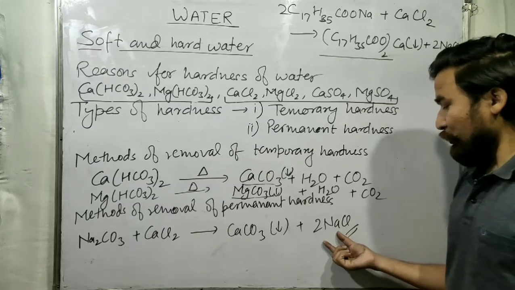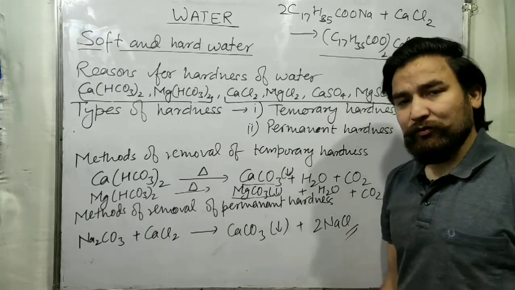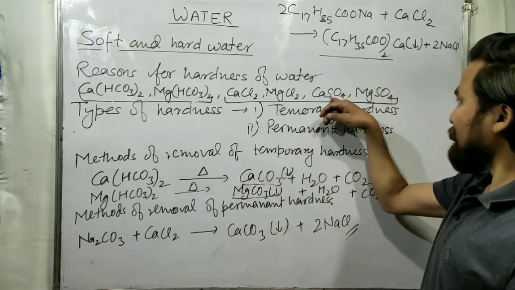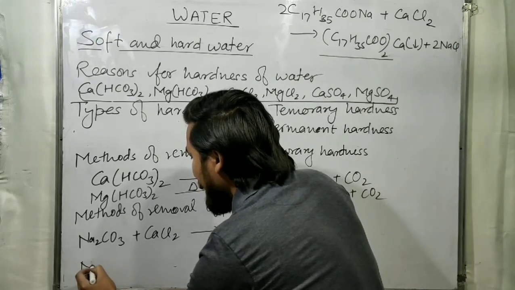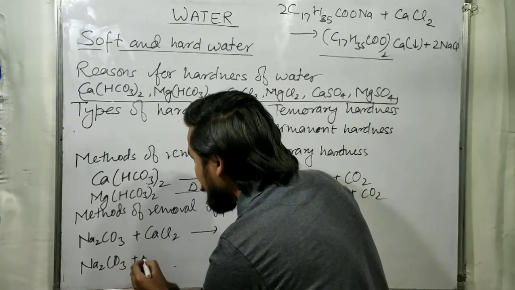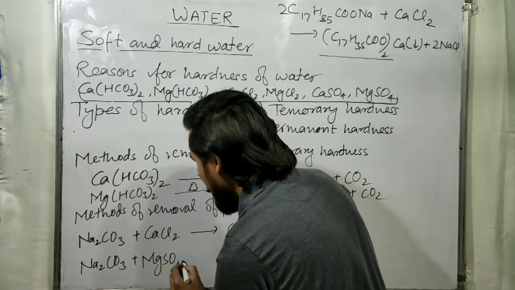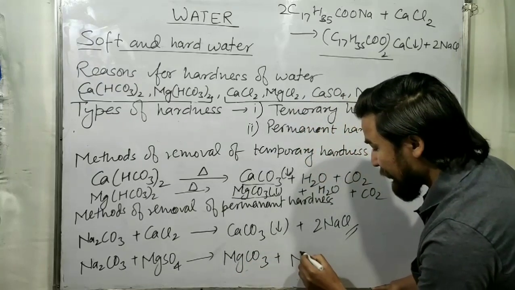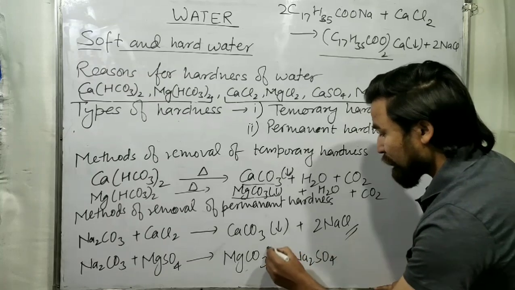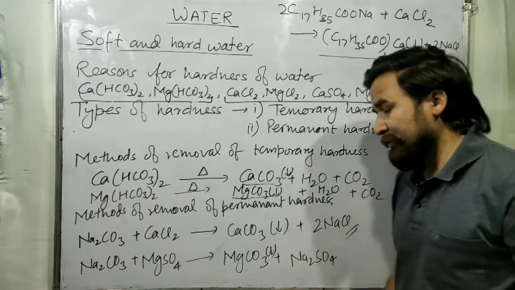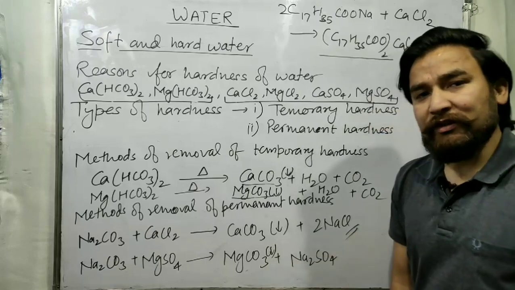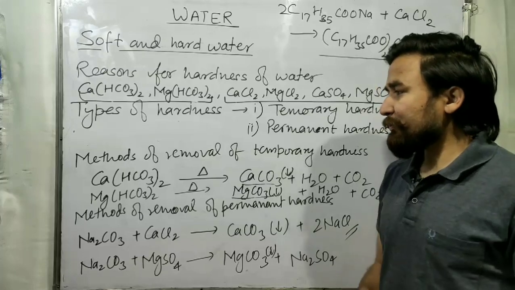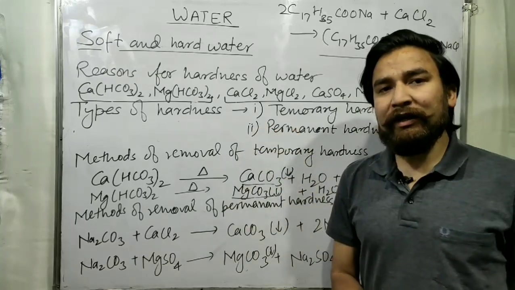Now hardness is not due to the sodium chloride, and the calcium carbonate will form a precipitate and it can be removed just by using filter paper. Similarly, if a sulfate like magnesium sulfate is there, Na2CO3 plus MgSO4 will form MgCO3 plus Na2SO4. You already know that this magnesium carbonate is insoluble, so the insoluble substance will form a precipitate and you can remove it very easily. So that's how you can remove temporary as well as permanent hardness.